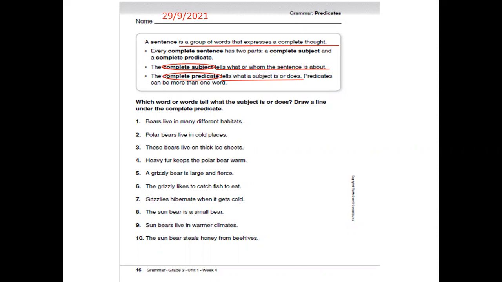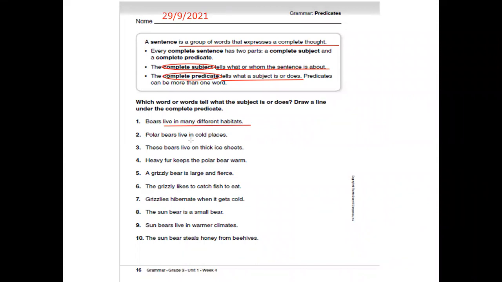Birds live in many different habitats. Whose the sentence is about? It's about birds. So the word birds is the subject. Where is the predicate? What about the birds? They live in many different habitats. So live in many different habitats is the predicate. So let's draw a line under live in many different habitats.